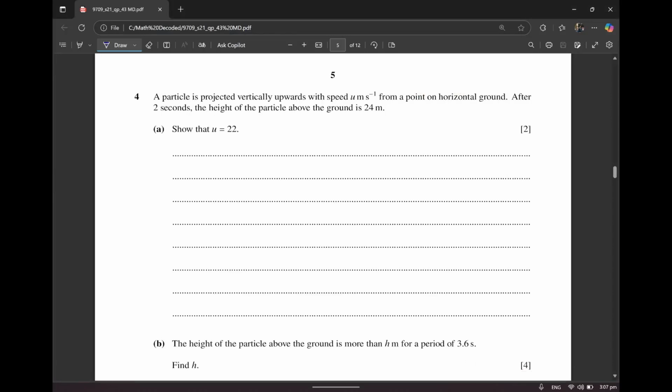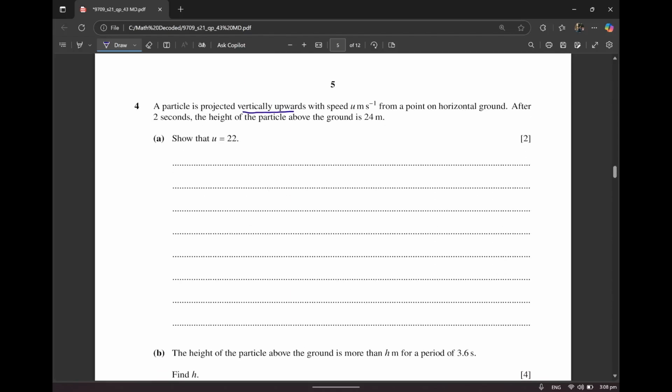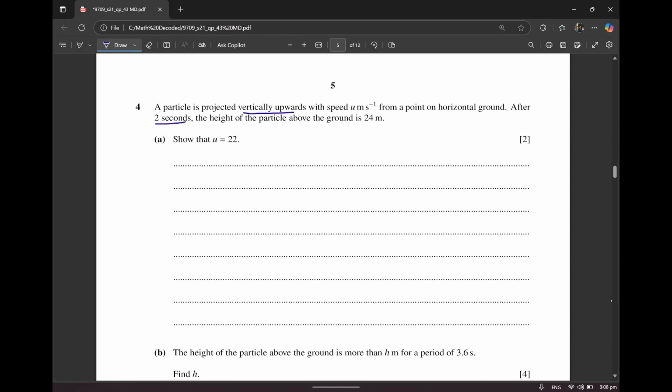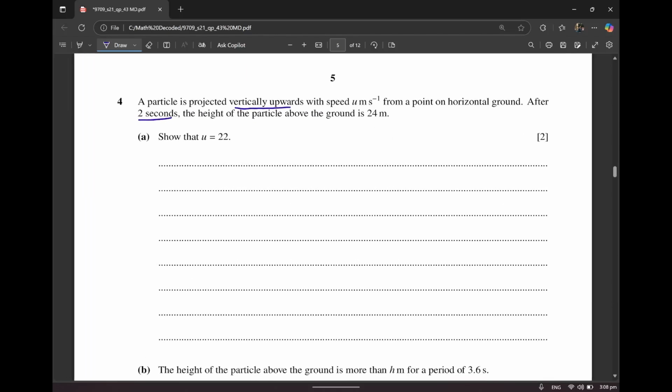All right, moving on to question number 4. It says a particle is projected vertically upward. So it's a question about kinematics, I'm assuming. With speed u from a point on horizontal ground, after 2 seconds, t is equal to 2, the height of the particle above the ground is 24. So s is 24. It says show that u is equal to 22. So you're going to be using the simplest SUVAT equation, that is s is equal to ut plus half at squared. We know s is equal to 24,